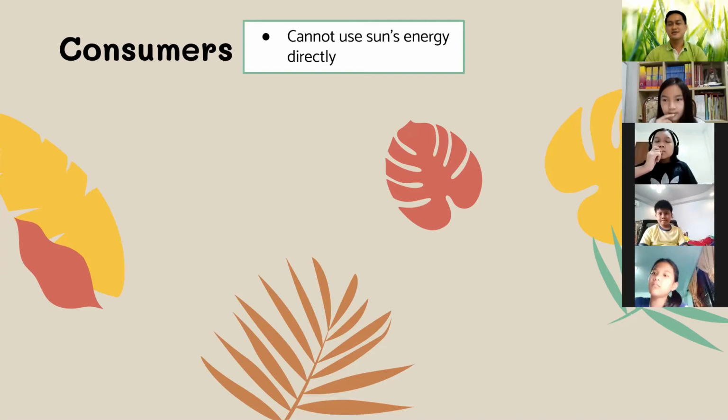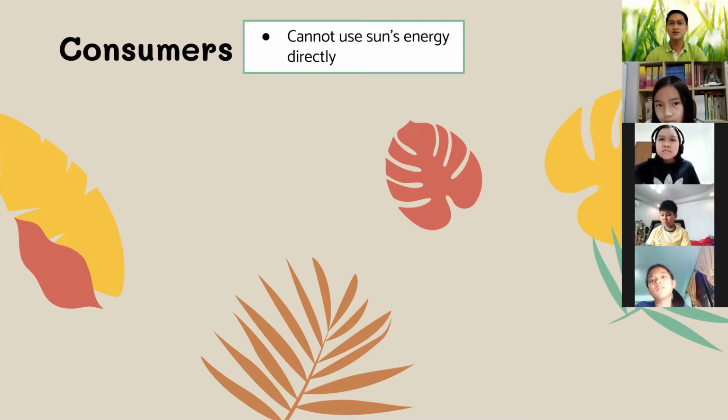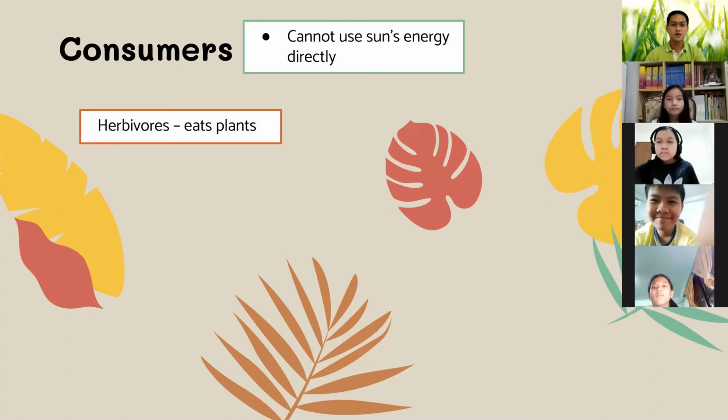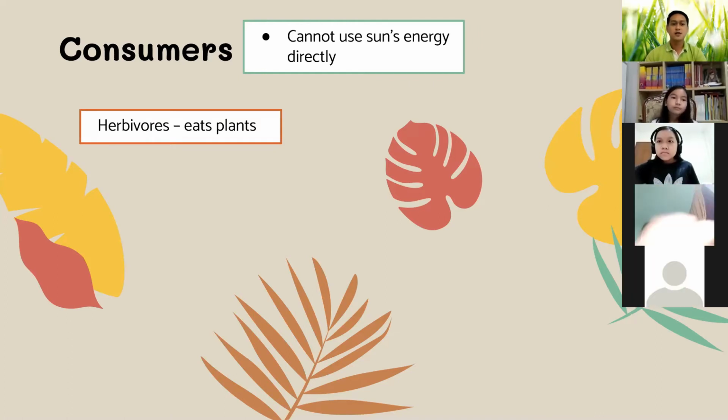Some animals eat producers to get energy. Some other animals also eat other animals to get energy. So we have three types of consumers. First, we have herbivores.